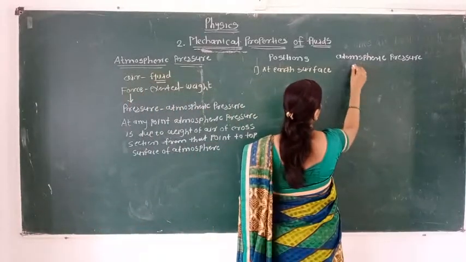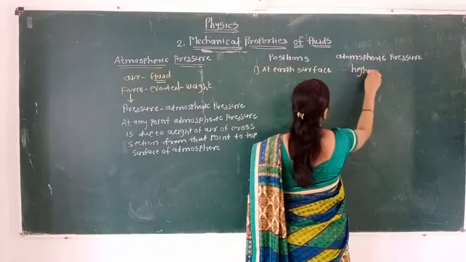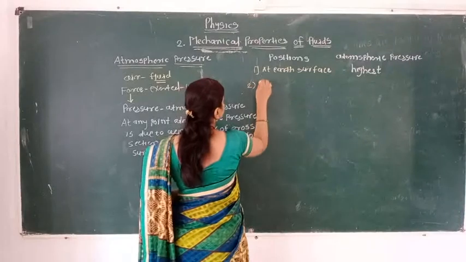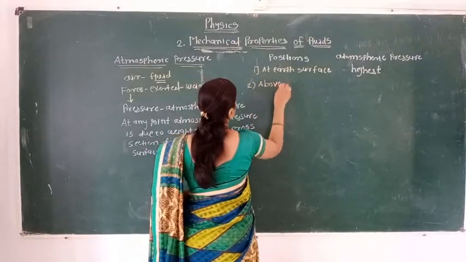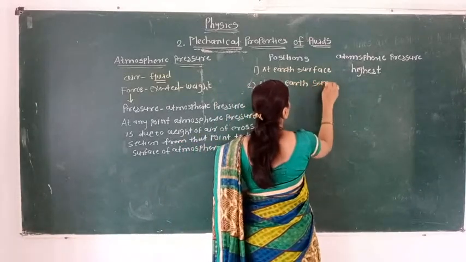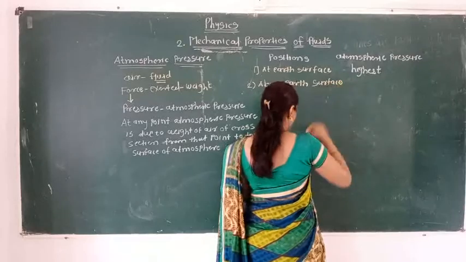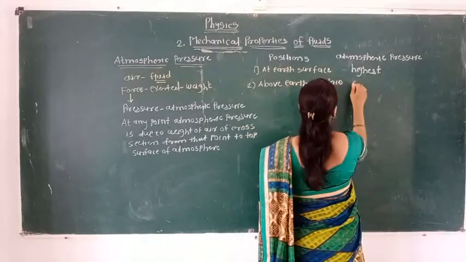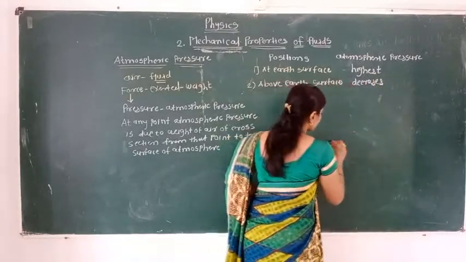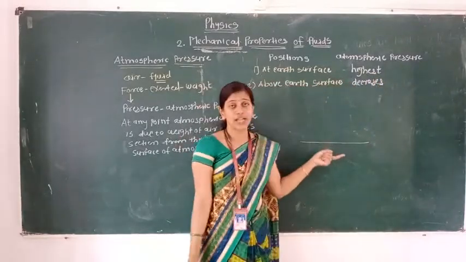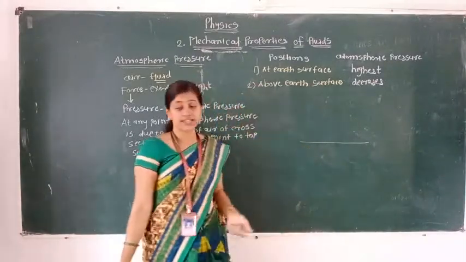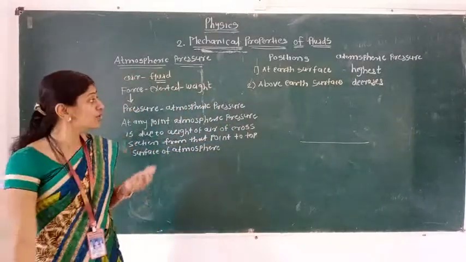Second, above the earth surface, its value decreases. That means suppose here is the earth surface. At that point the atmospheric pressure has the maximum value, but when we go above the earth surface, the atmospheric pressure decreases.